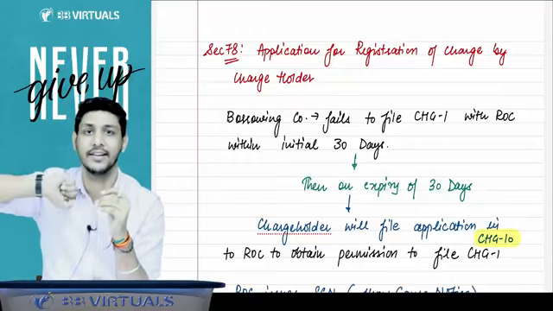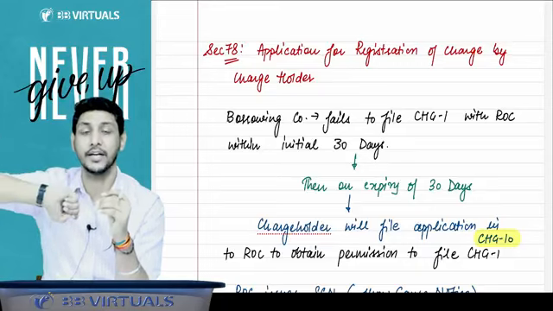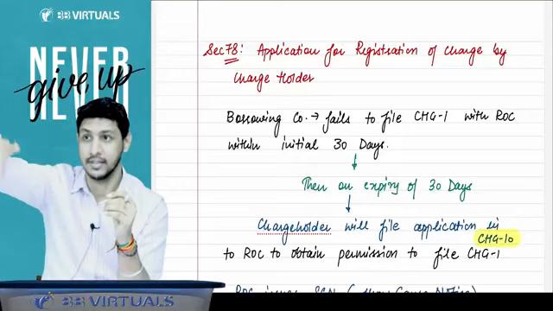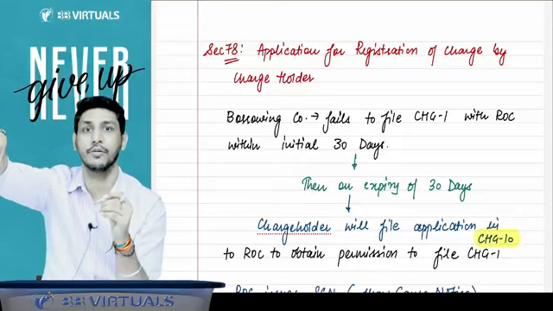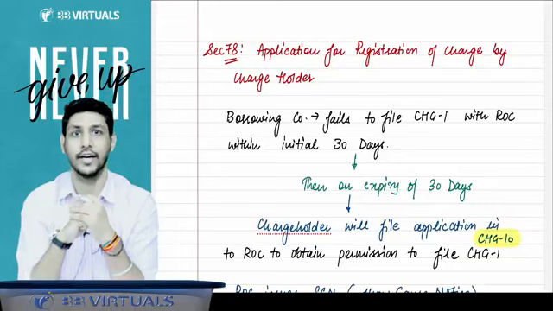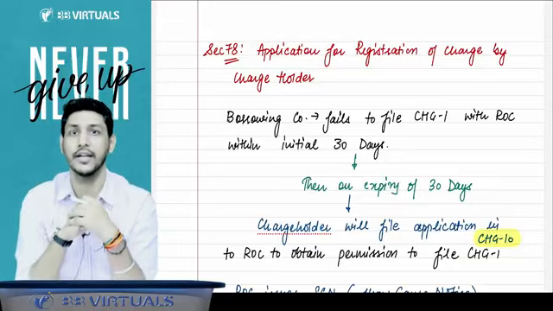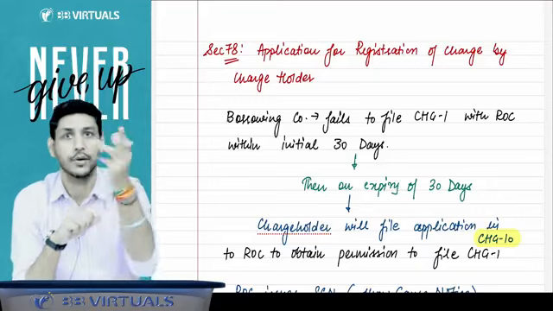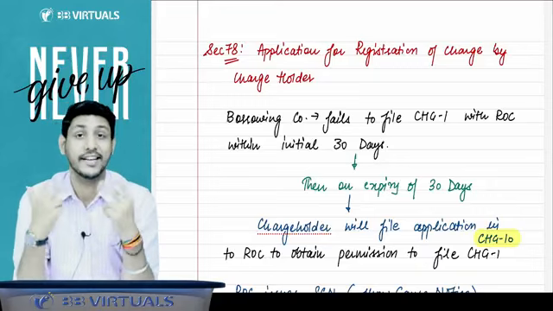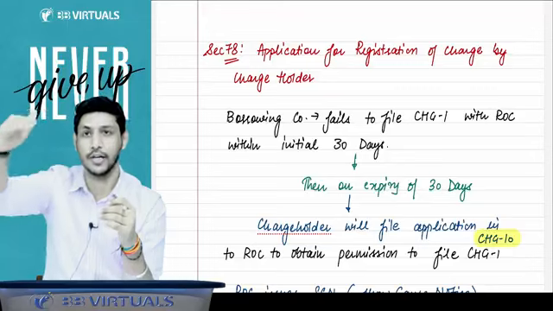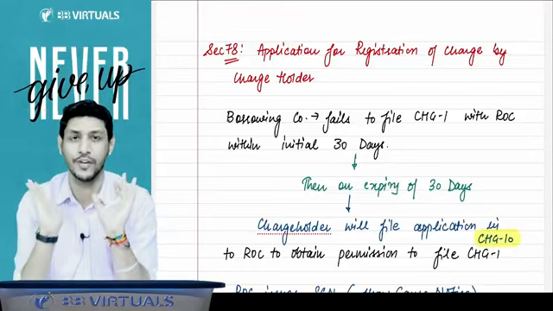That is the lender. He will lose his priority. That secured creditor will be reduced to the level of an unsecured creditor because his charge was not registered with the ROC.